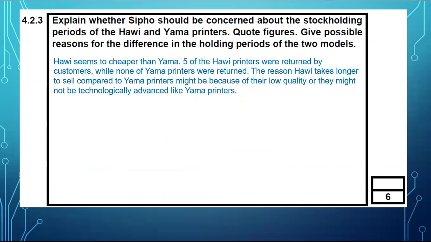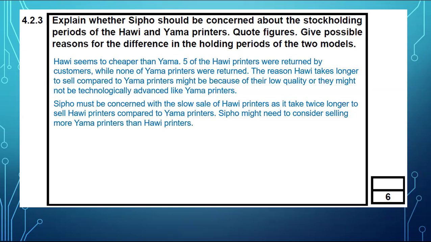The reason Howie takes longer to sell compared to Yama printers might be because of their low quality, or they might not be technologically advanced like Yama printers. So Tsebo must be concerned with slow sale of Howie printers, as it takes twice longer to sell Howie printers compared to Yama printers. So Tsebo might need to consider selling more of Yama printers than Howie printers. I mean, Yama printers cost more, selling price is higher, and you hardly have any return. So why not just invest more on Yama printers and make more money from Yama printers, right?